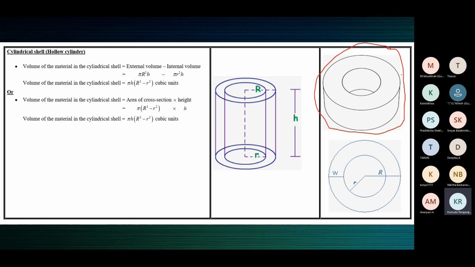That is how much chocolate is here in terms of centimeter cubed or millimeter cubed, depending on the size of the chocolate. If the values are given in millimeters, then the volume will be in millimeter cube. If the radius and height are given in centimeters, then the volume will be in centimeter cube.